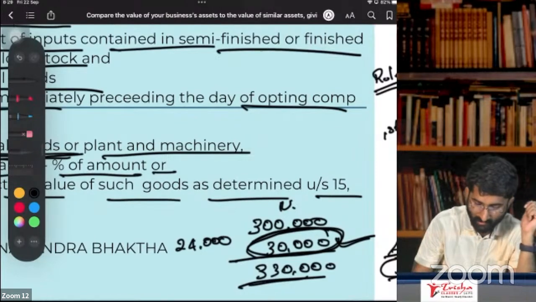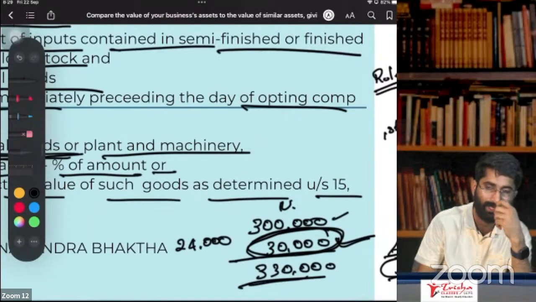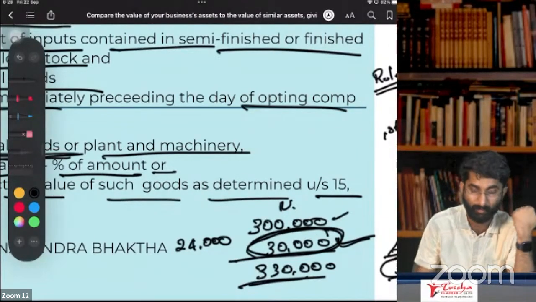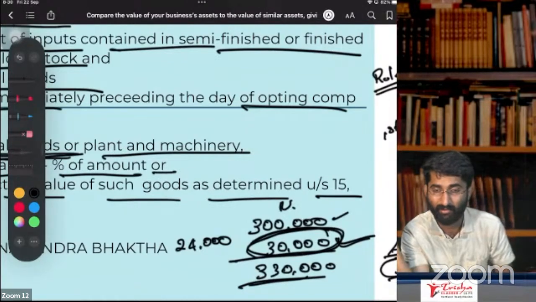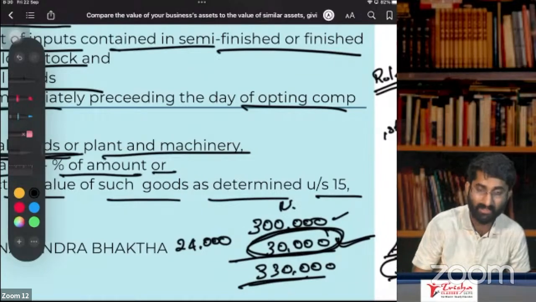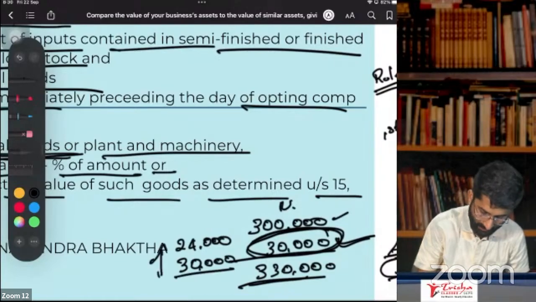Or I sold this machinery for 3 lakhs, sir, and I also got 30,000 rupees GST. That is also supply, no? I sold capital goods and I got some GST, so that is also supply. So 24,000 or 30,000, whichever is higher.